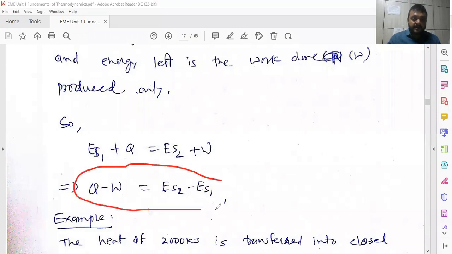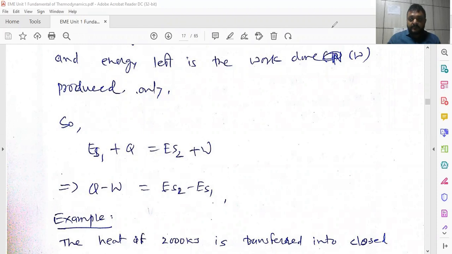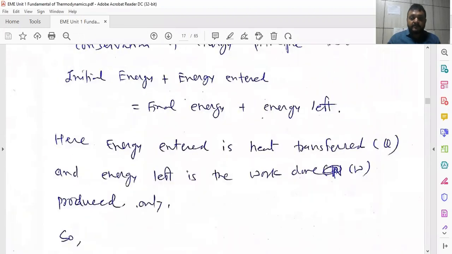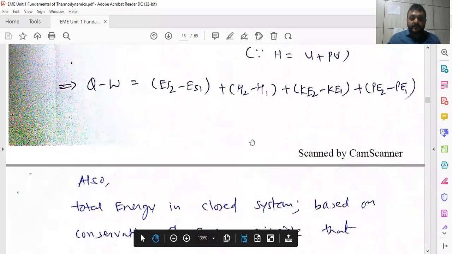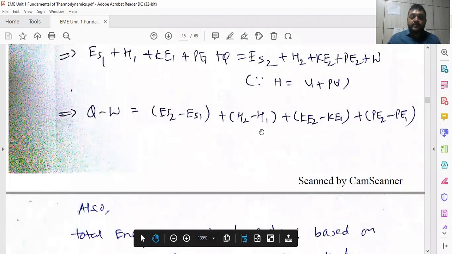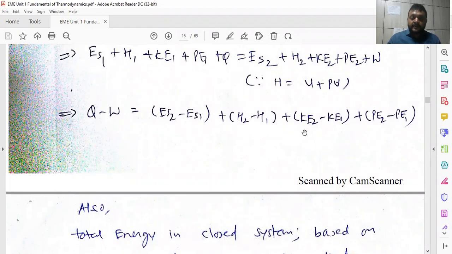So that is the fundamental difference between the energy equation for an open system and the energy equation for a closed system. That means H1 is equal to H2 in a closed system, kinetic energy 1 is equal to kinetic energy 2, and potential energy 1 is equal to potential energy 2. That means in a closed system, at the entry and exit, potential energy, kinetic energy and enthalpy remain constant. So that is the correct statement for the closed system.